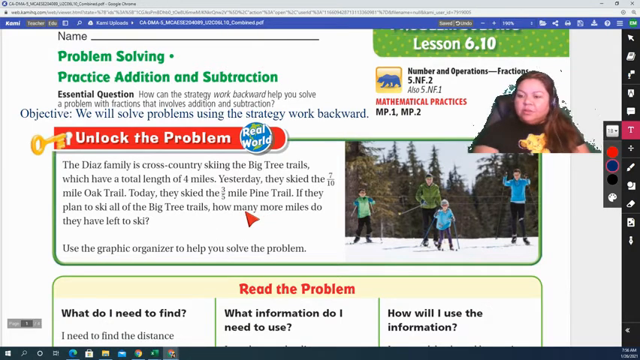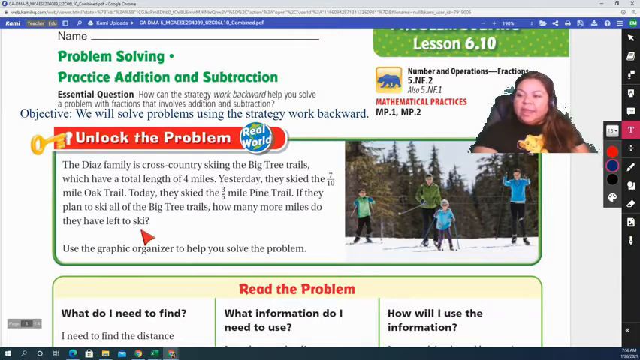So let's go ahead and unlock the problem. The Diaz family is cross-country skiing the big 3 trails, which have a total length of 4 miles. Yesterday, they skied the 7/10 mile Oak Trail. Today, they skied the 3/5 mile Pine Trail. If they plan to ski all of the big trails, how many more miles do they have left to ski?